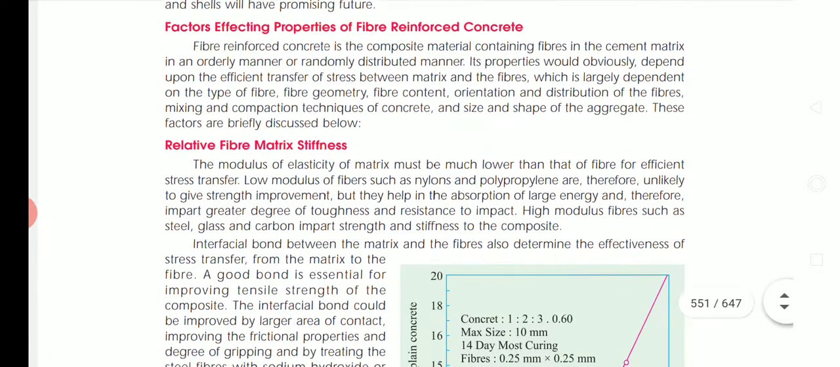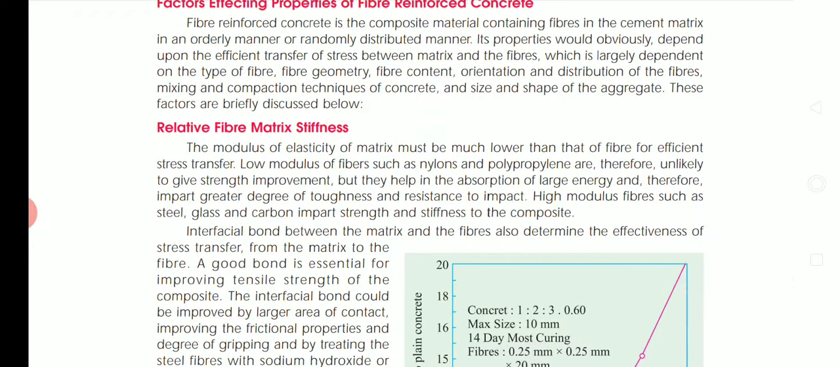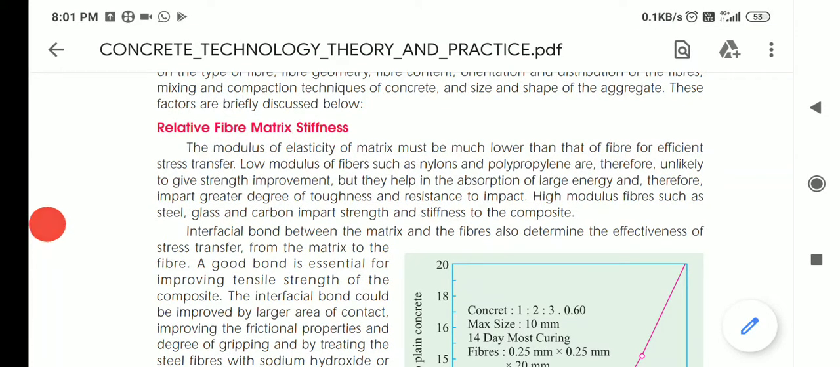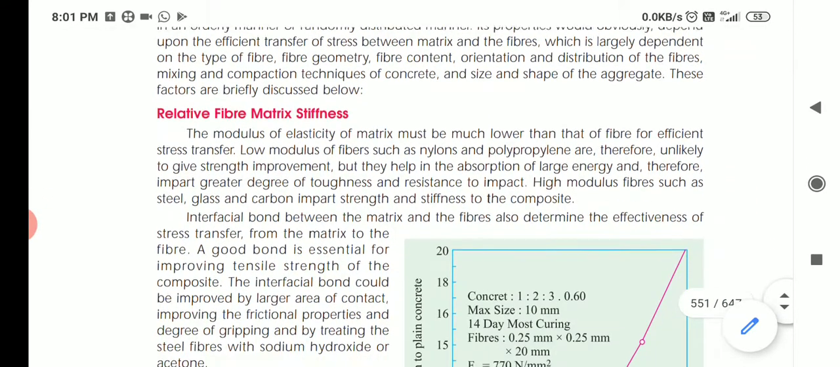And what are the factors affecting the properties of fiber reinforced concrete? So this is very important. Fiber reinforced concrete is a composite material containing fibers in the cement matrix in an orderly manner or randomly distributed manner. Its properties would obviously depend upon the efficient transfer of stress between matrix and the fibers, which is largely dependent on the type of fiber, fiber geometry, fiber content, orientation and distribution of the fibers, mixing and compaction techniques, and size and shape of the aggregate. So we'll study one by one.